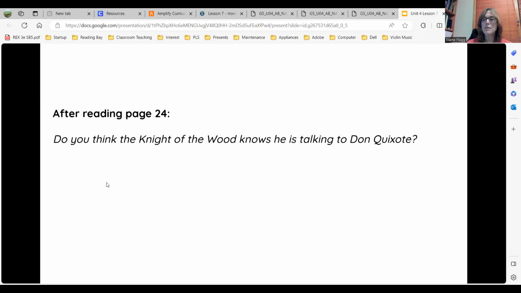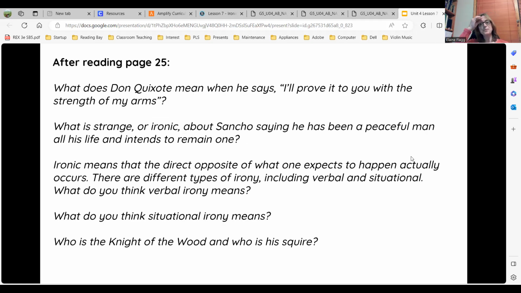His horse is named Rocinante, and the lady of his dream is Dulcinea del Toboso. So, do you think the Knight of the Wood knows he is talking to Don Quixote? I think it's pretty obvious that he doesn't know that that's Don Quixote. Okay, I'm going to continue reading page 25.